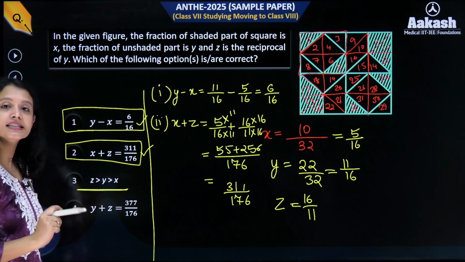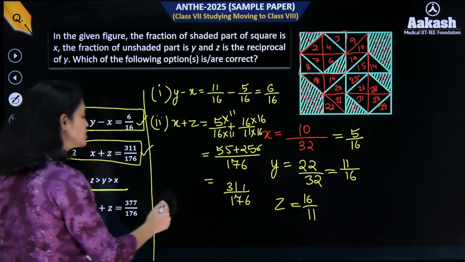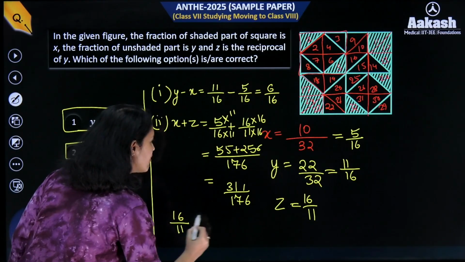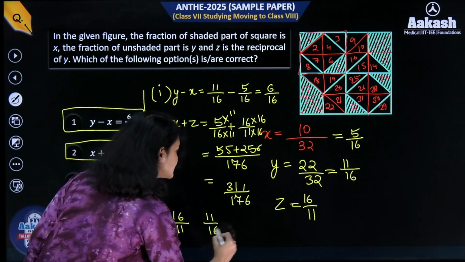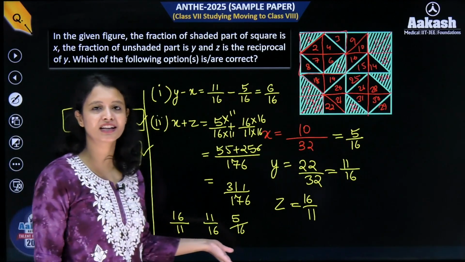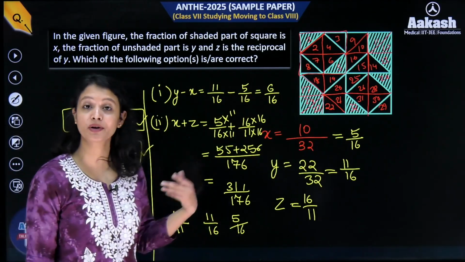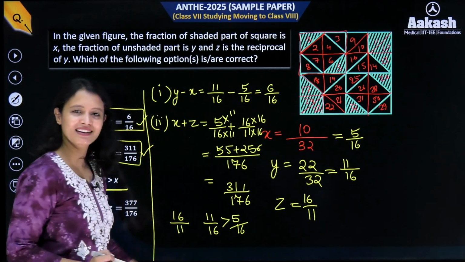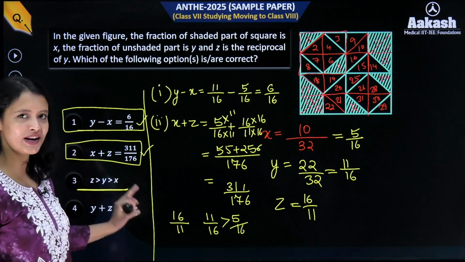Okay, this is asking us to compare z, y and x. So let me just write z, y and x. ठीक है, तो z है 16/11, y है 11/16 and x है 5/16. So I think you can easily see that 11/16 is clearly greater than 5/16. You only have to compare the numerator because the denominator is already given equal, right? So this here holds true, like okay, y is greater than x, cool.